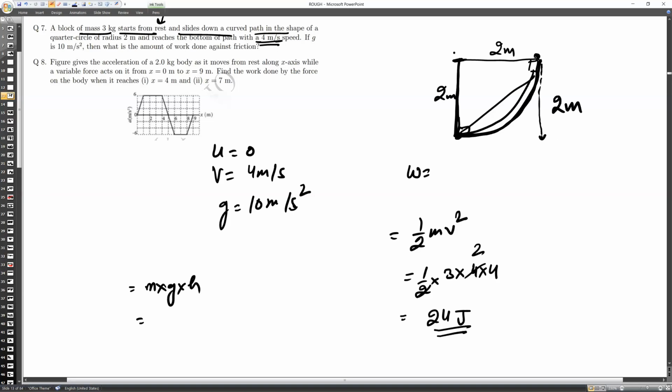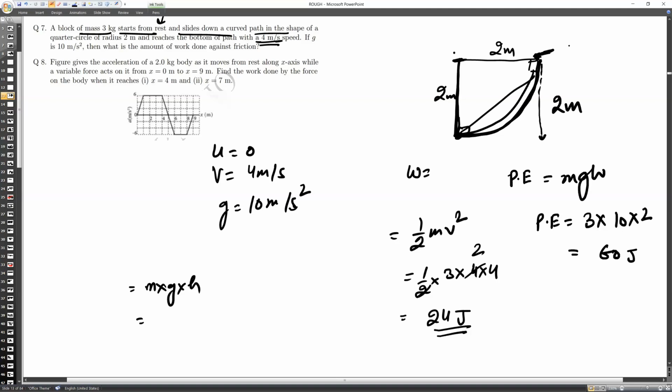So the actual potential energy that it is going to have at this point, we will calculate it. It is mgh. Got it? And that would be equal to mass, 3 kg. Okay. And gravity is 10 and height is 2 meters. So how much is it? 60 joules. Yes, sir. Okay.